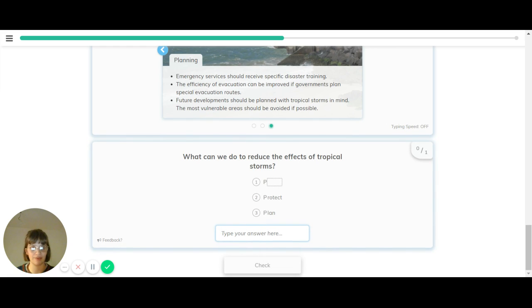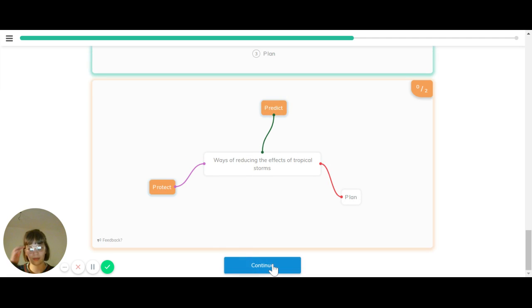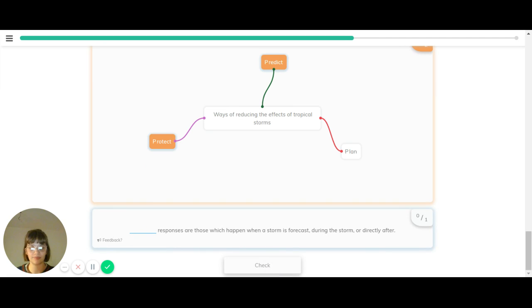So let's just do a quick recap of that. What are the 3 Ps? What can we do to reduce the effects of tropical storms? We can protect, we can plan, and we can predict. Another quick recap. What kind of responses are those that happen when the storm is forecast, during the storm, or directly after? Those are immediate responses.